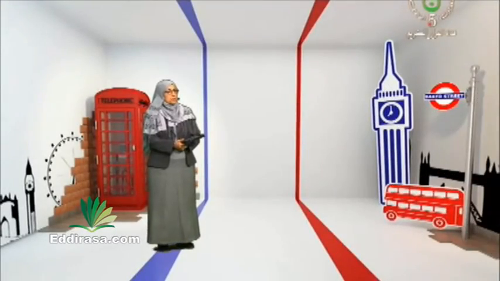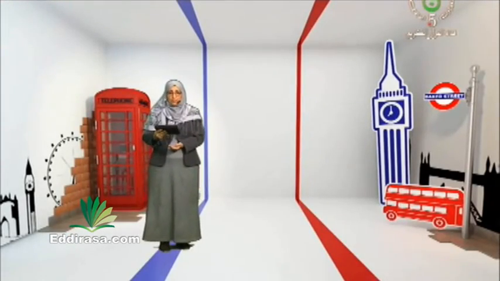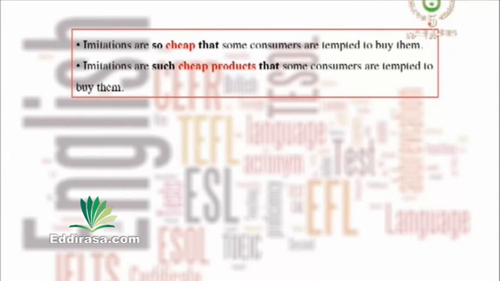All right. So today our lesson will start with expressing consequence or result using so that and such that. Let's start reading the two examples first. Imitations are so cheap that some consumers are tempted to buy them.